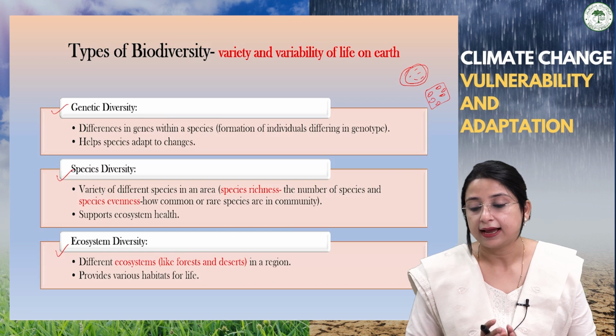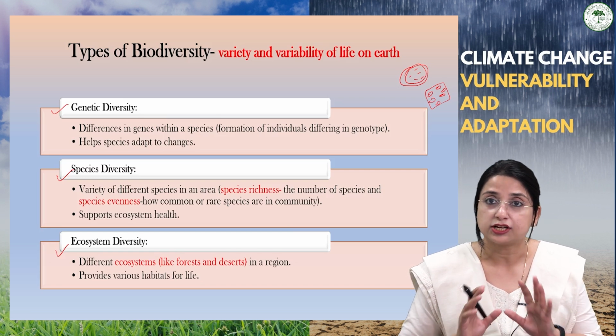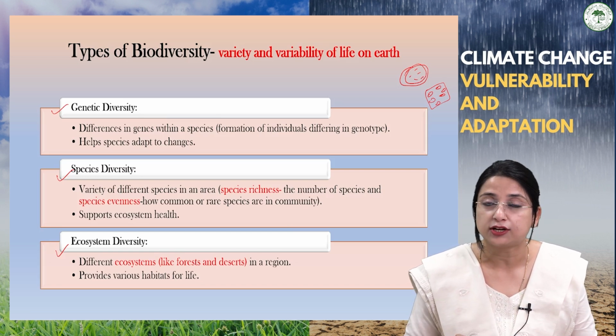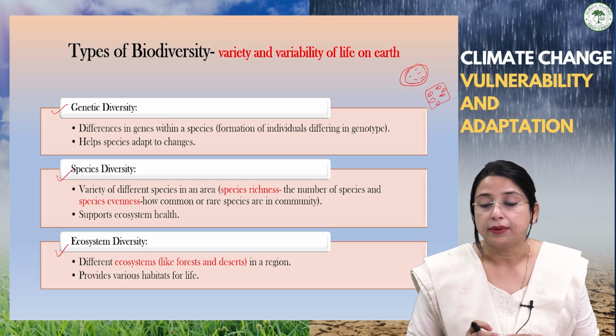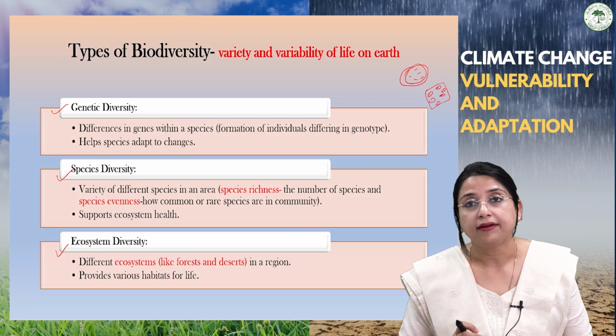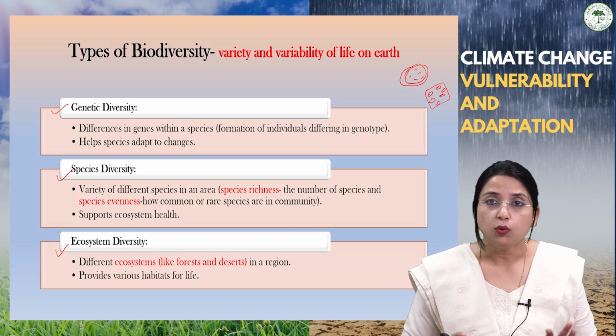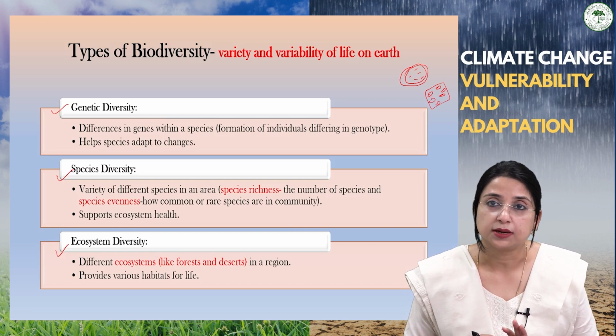Richness highlights the number of different species, and species evenness talks about how common or rare species are in a community. Overall, it supports ecosystem health.